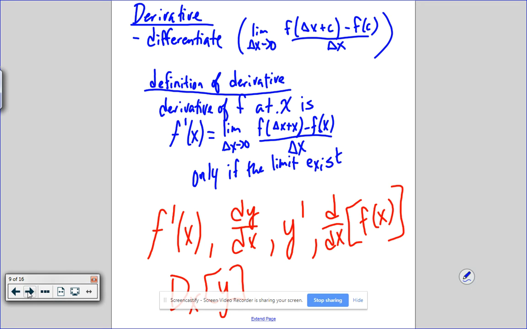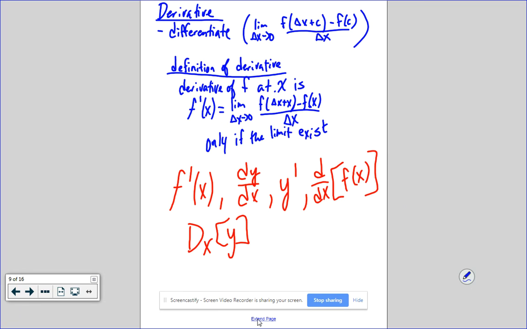Okay, a derivative, just to tie this back in here. If I ask you to find a derivative, or I say to differentiate, what I'm asking you to do is the limit process: f of c plus delta x minus f of c over delta x.